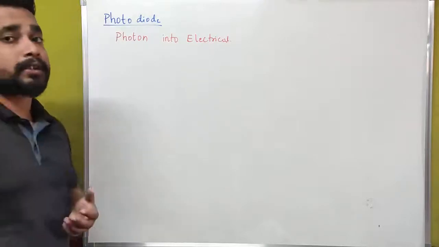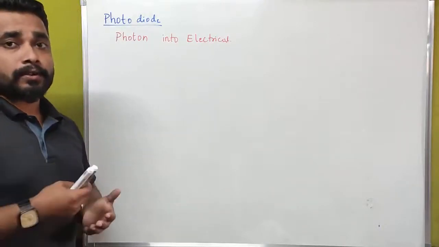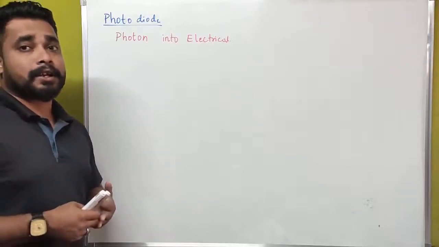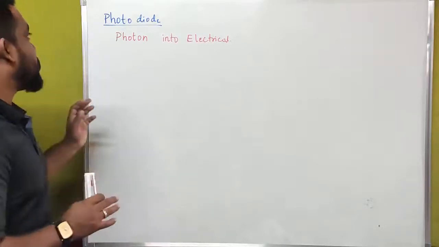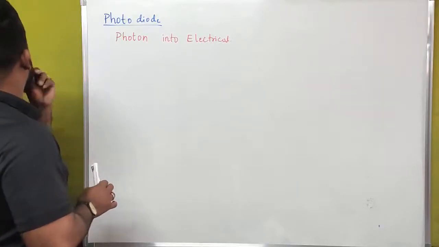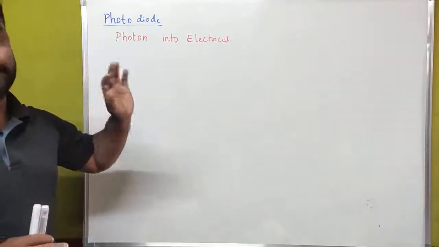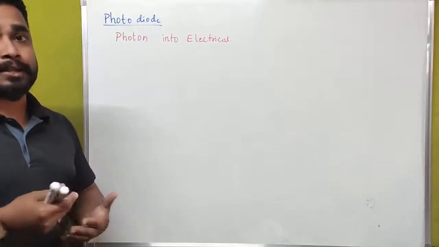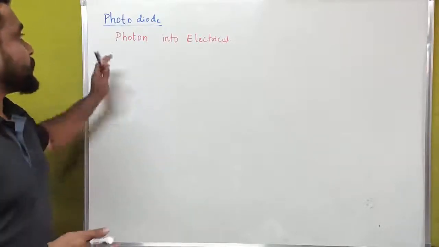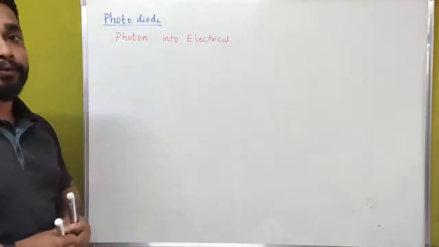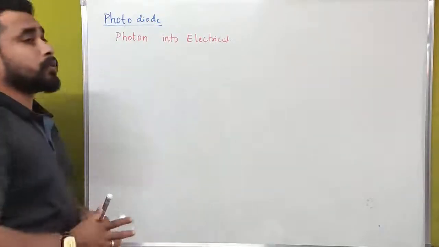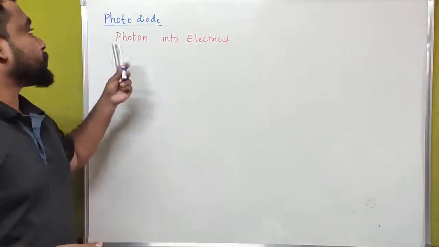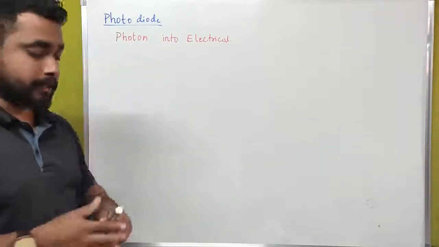There are some other photo receivers, such as photoresistors and phototransistors. These kinds of devices we have, but in this particular case we are looking only at the photodiode, because earlier we discussed the general diode, the common semiconductor diode. That is why we are looking only at the photodiode. Now, how does this photodiode behave, how does it work? Let us see.